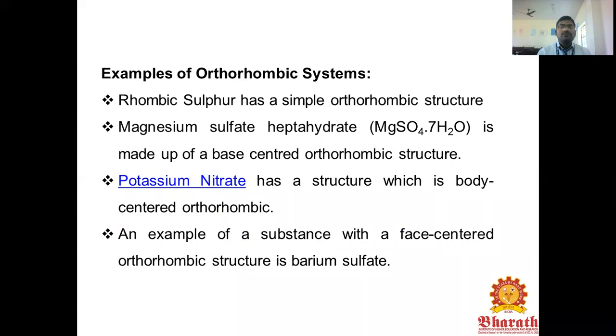The examples of the orthorhombic system: rhombic sulfur has a simple orthorhombic structure. Magnesium sulfate heptahydrate, MgSO4 plus 7H2O, is made up of a base-centered orthorhombic system. Potassium nitrate has a body-centered orthorhombic structure. An example of a substance with a face-centered orthorhombic structure is barium sulfate.